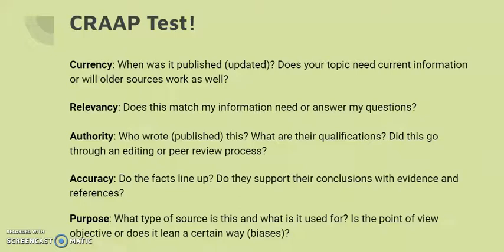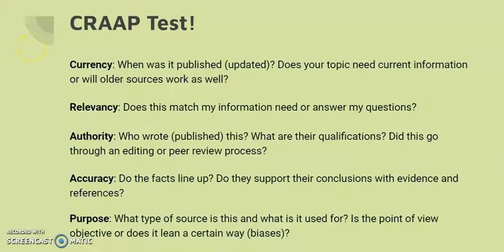Some of it is meant to sell you something. Some of it is meant to persuade you to vote a certain way. Some of it is meant to entertain you. So looking for the clues to tell you what the purpose of a source is can help you judge whether that is something you can use or not.